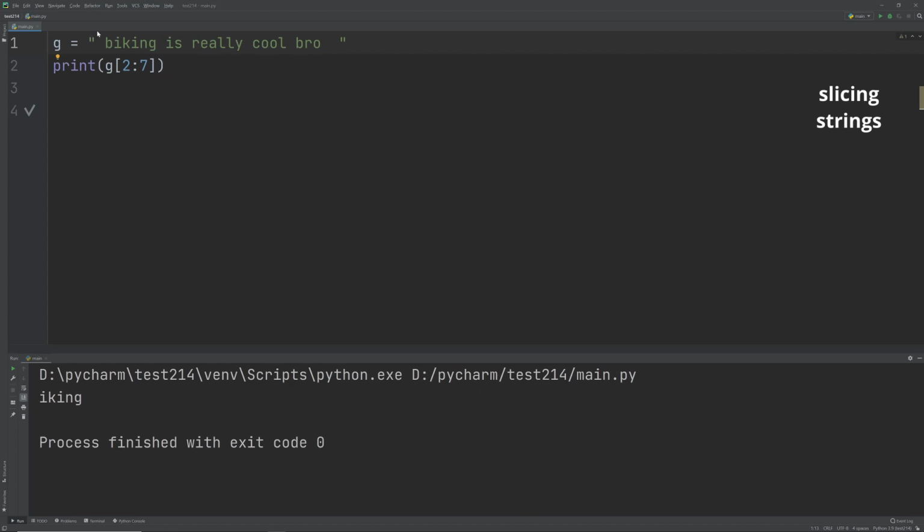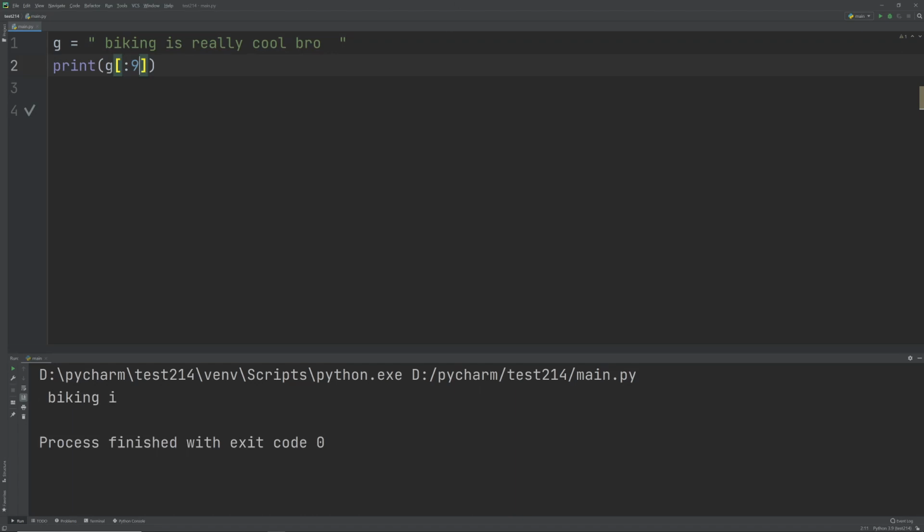Suppose now, actually, you know what? I don't want that. I just want the first 9 characters. So here's what we're going to do. The number that goes after the colon gives the characters in the string from the start. So I want the first 9 characters. Now if I run it in the main, that's biking is. So these are the first 9 characters.